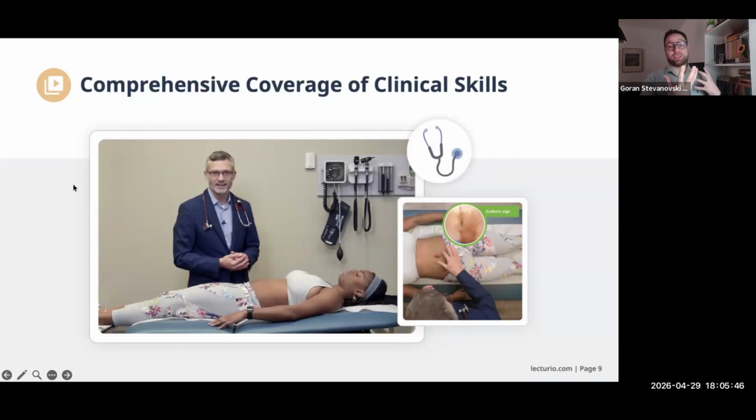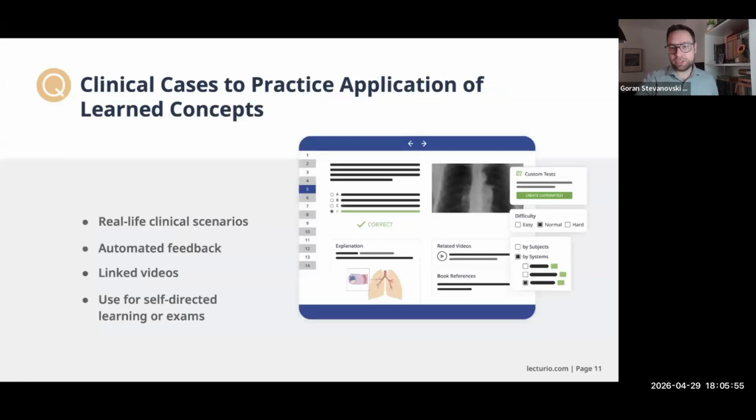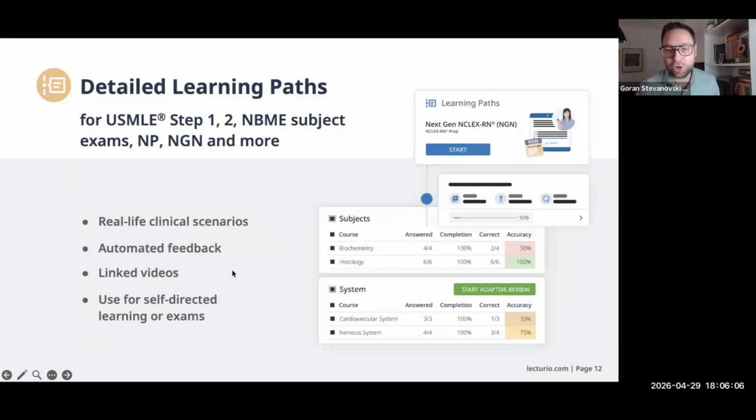So before your learners get to do these clinical skills in person, it is great for them to be able to see how that's done and increase safety around patients. And this goes for both medical and nursing, but we also have other advanced degrees like PA, DO. I already discussed the clinical cases with the real life clinical scenarios and the automated feedback you can get there. And there's learning paths that are pre-programmed within the platform that you can use to study for a standardized exam or just prepare for the exam at your institution.